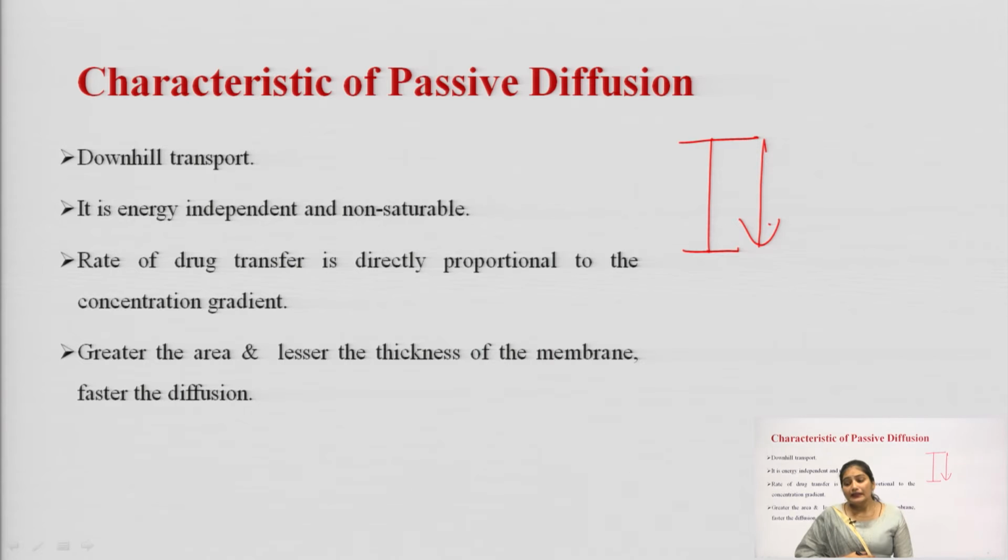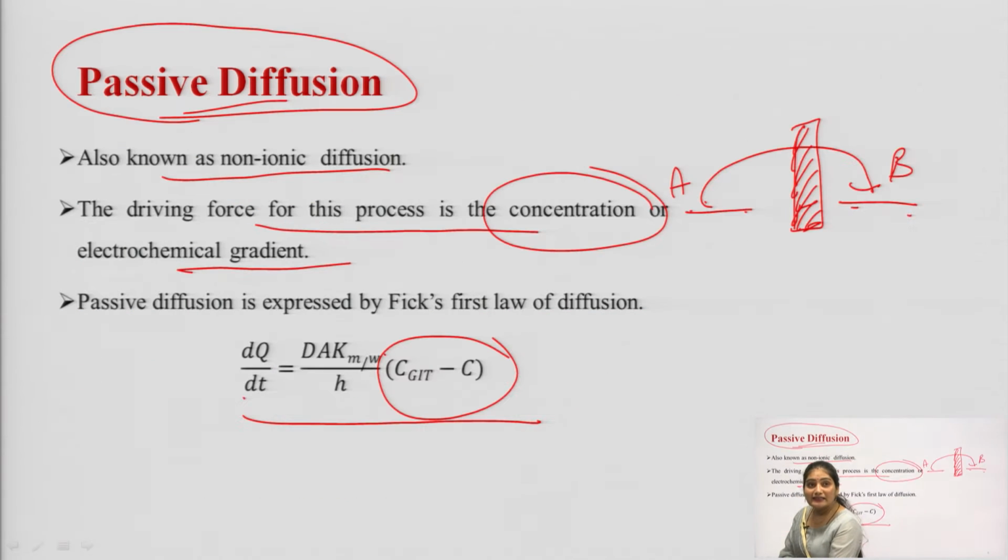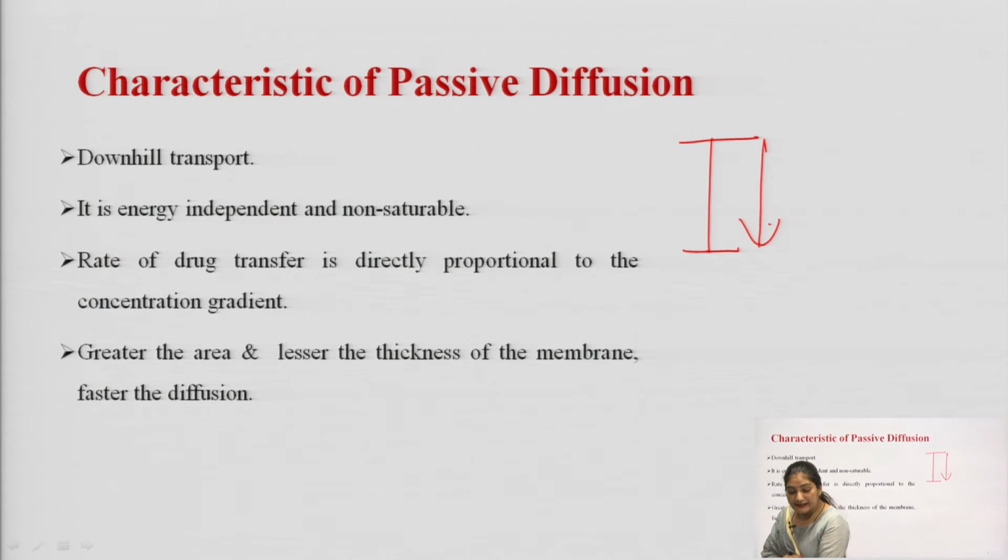Okay. Next, the rate of drug transfer is directly proportional to the concentration gradient. As you can see in this slide, dQ/dt, the rate of movement of drug, is directly proportional to the difference between the concentration at the GIT and the blood. It means the rate of drug diffusion is directly proportional to the concentration gradient or the electrochemical gradient.